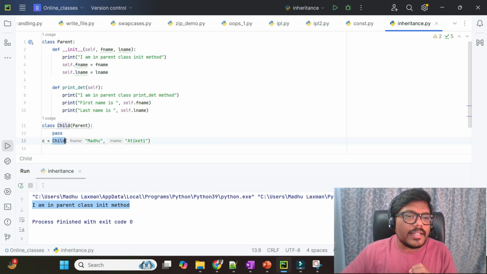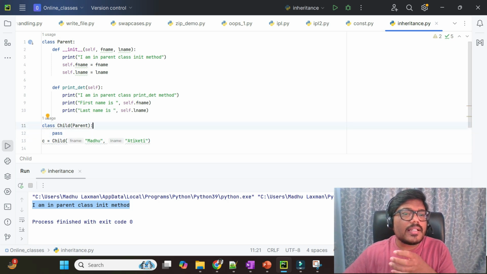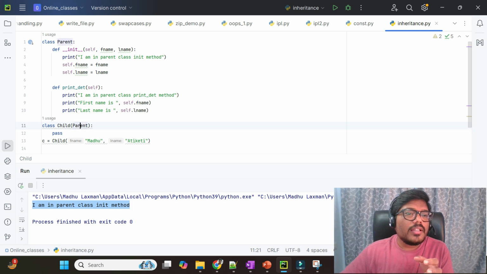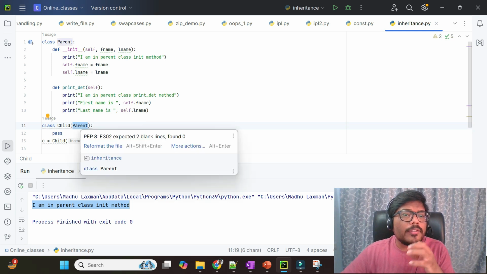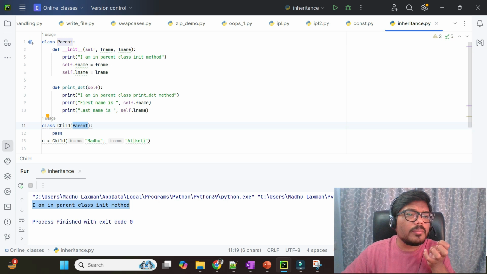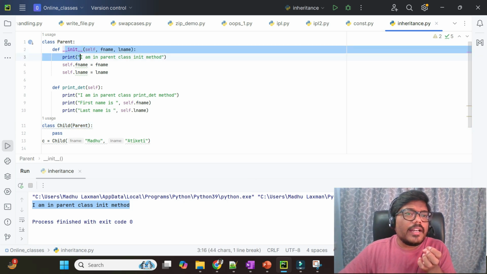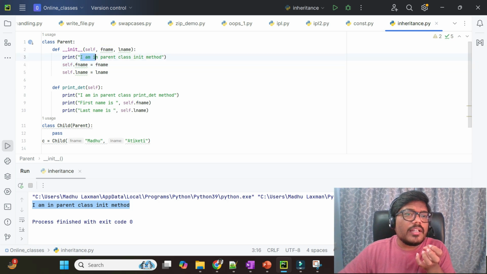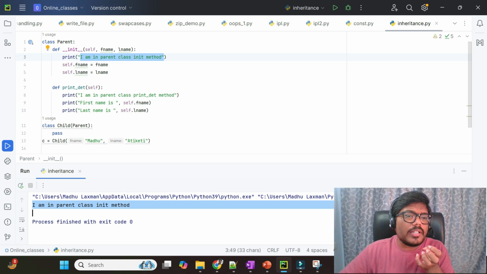I'll explain what will happen here. To create an instance of the child class, first of all it will check for the init method in the child class. There is no init method, so it will go to the init method of the parent class, because we are inheriting properties from the parent class. It will come inside the init method and print the print statement.